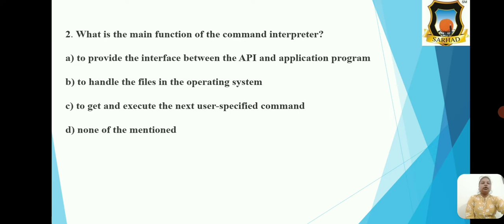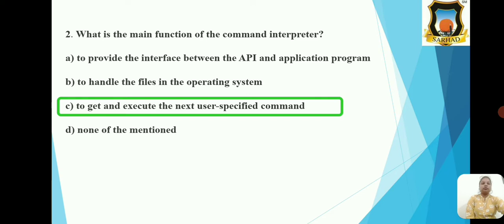Next MCQ, what is the main function of the command interpreter? And the options are to provide the interface between the API and application program, to handle the files in the operating system, to get and execute the next user specified command, and none of the mention. So the correct option is option C, that is to get and execute the next user specified command.